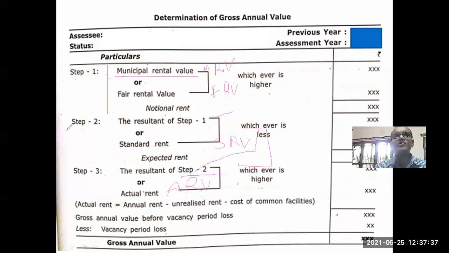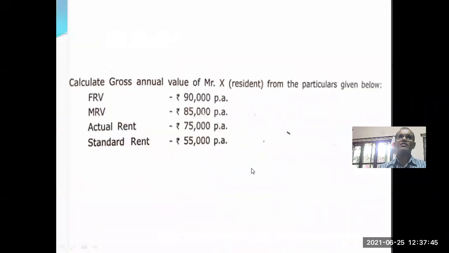These three steps you note down. We will do one problem now. I hope you have noted down. Okay. So this is the problem. You note down the problem. We will calculate the problem.